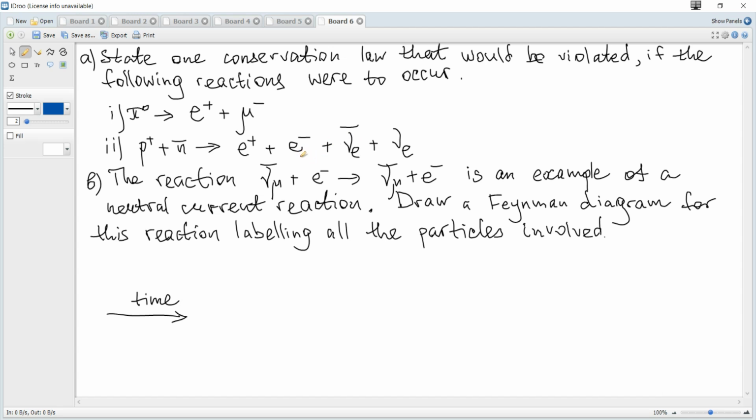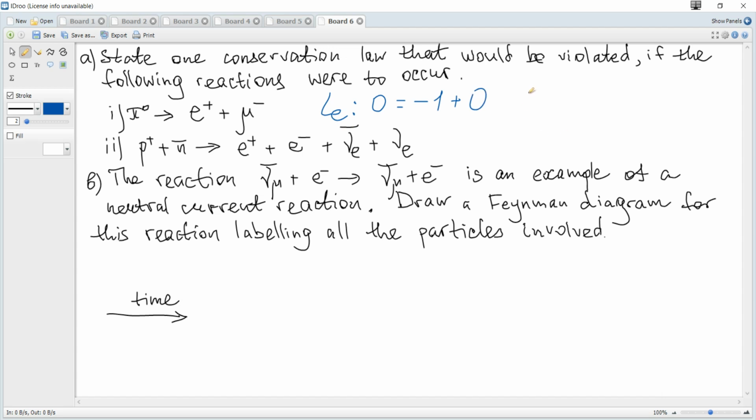There are no baryons, so we will not check baryon number. Let's consider lepton E number. A pion is not a lepton at all, so its lepton number is 0, and also its lepton E number is 0. The positron is an antiparticle, so it's negative 1. The muon is not an electron lepton, so its Le value is 0.